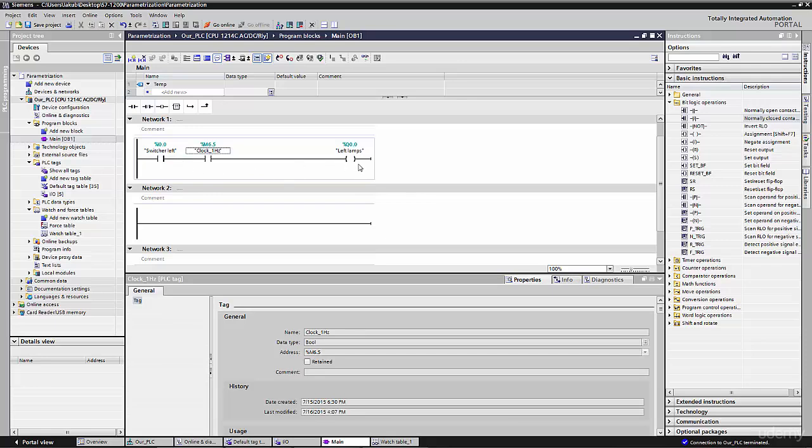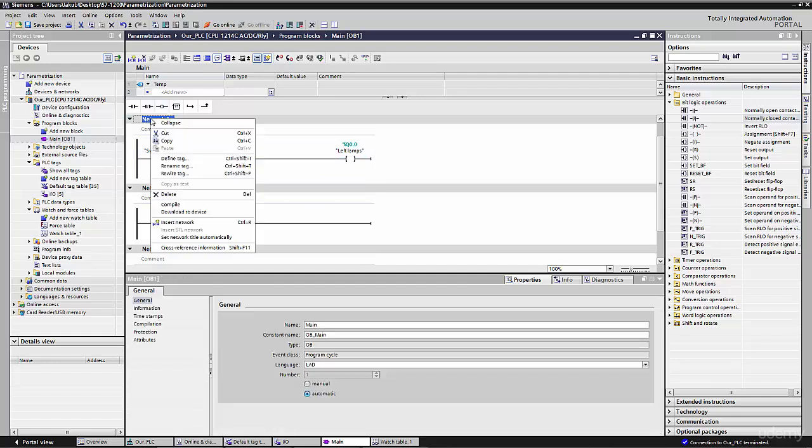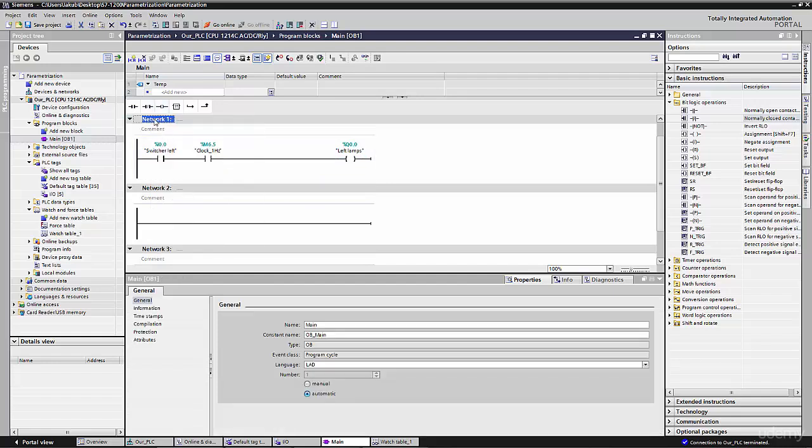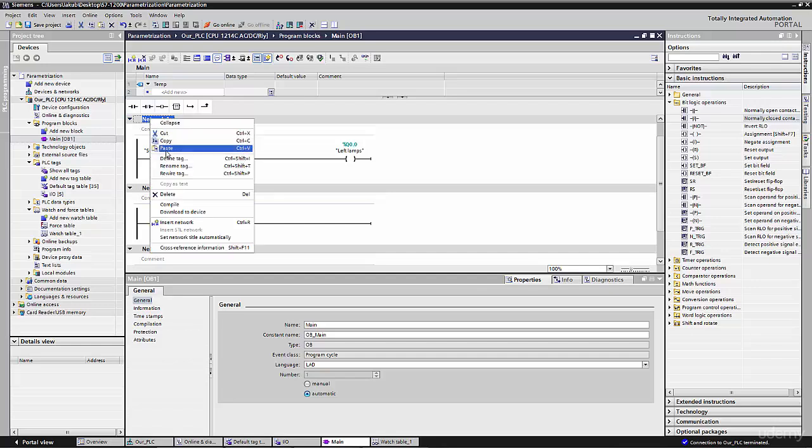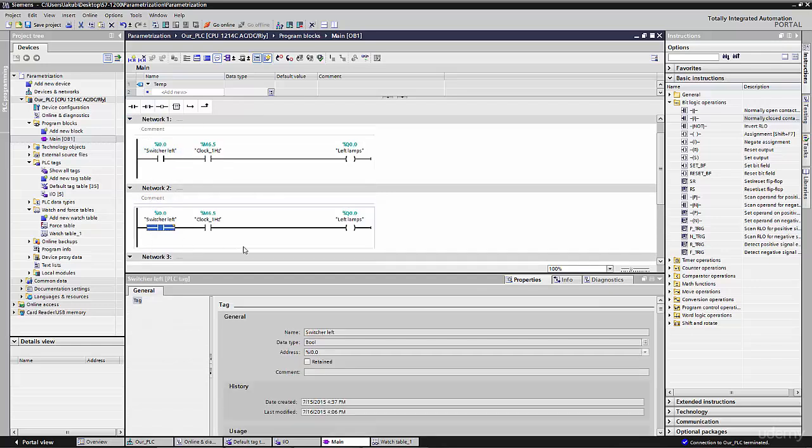We will make exactly the same for the second side. The easiest way is to select everything and copy, or you can copy the whole network, then select the network after which you want to paste it. We want it after the first network, so we click paste, and we have exactly the same in network 2.